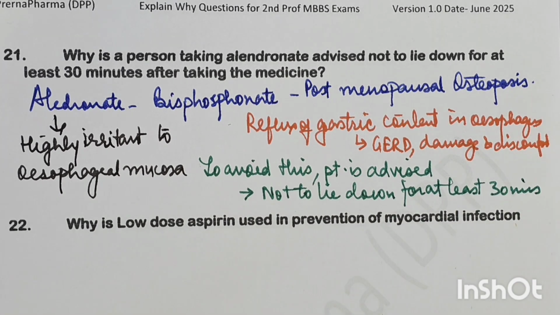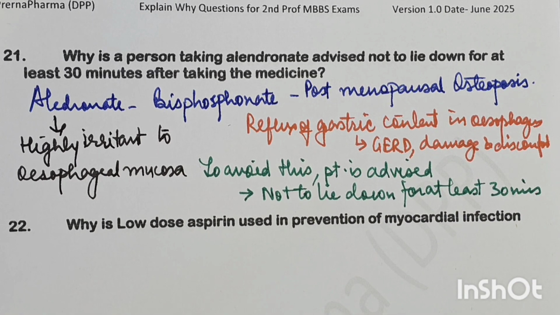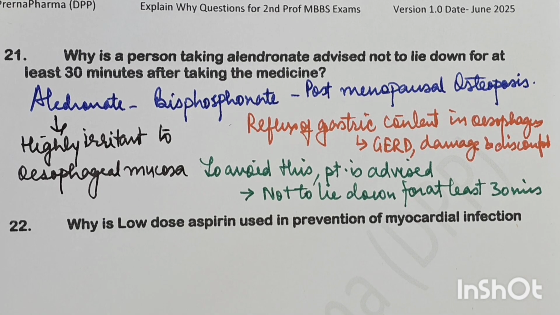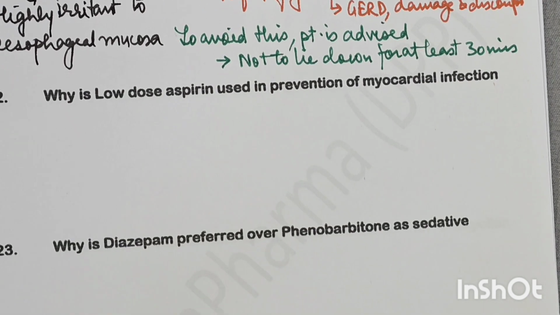Okay, so this is the answer: after taking alendronate, the person is supposed to stand, sit or keep walking, because if they lie down, then there will be reflux of gastric contents to the mucosa, and this drug alendronate is highly toxic or irritant to the esophageal mucosa.